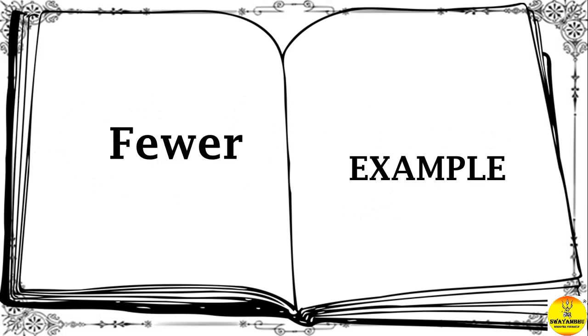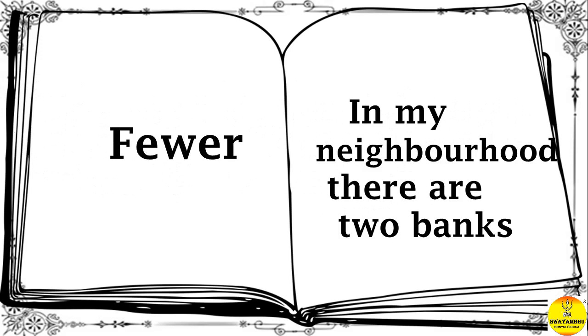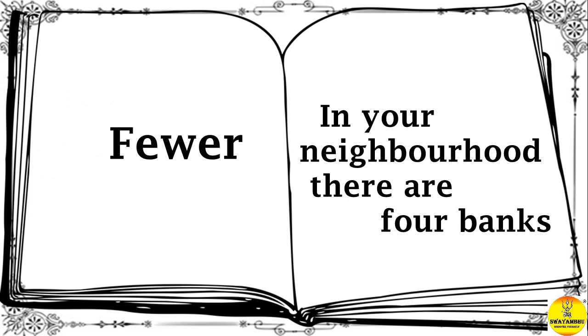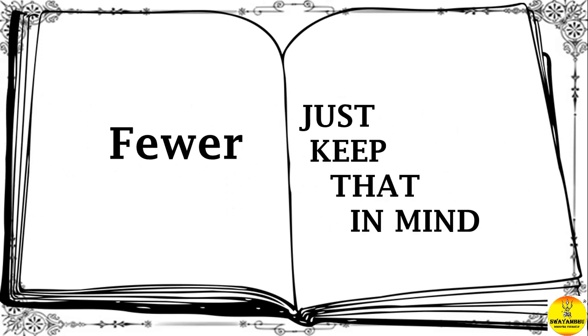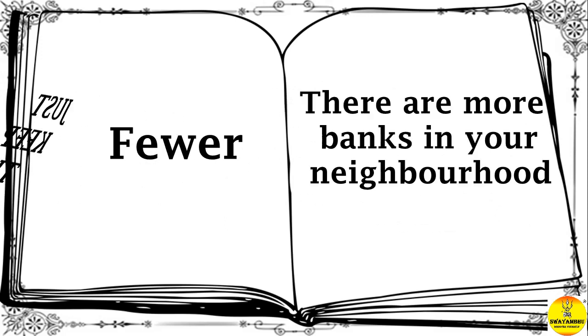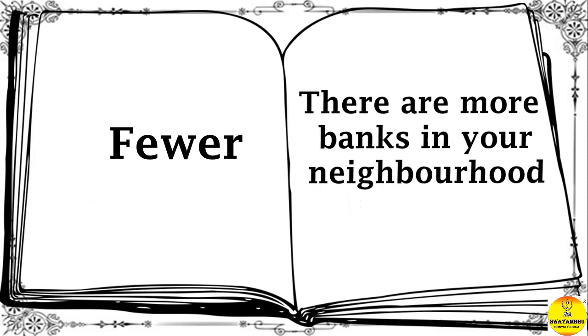Look at this example. In my neighborhood, there are 2 banks. In your neighborhood, there are 4 banks. We can say there are more banks in your neighborhood. Just keep that in mind. What did I say? There are more banks in your neighborhood.